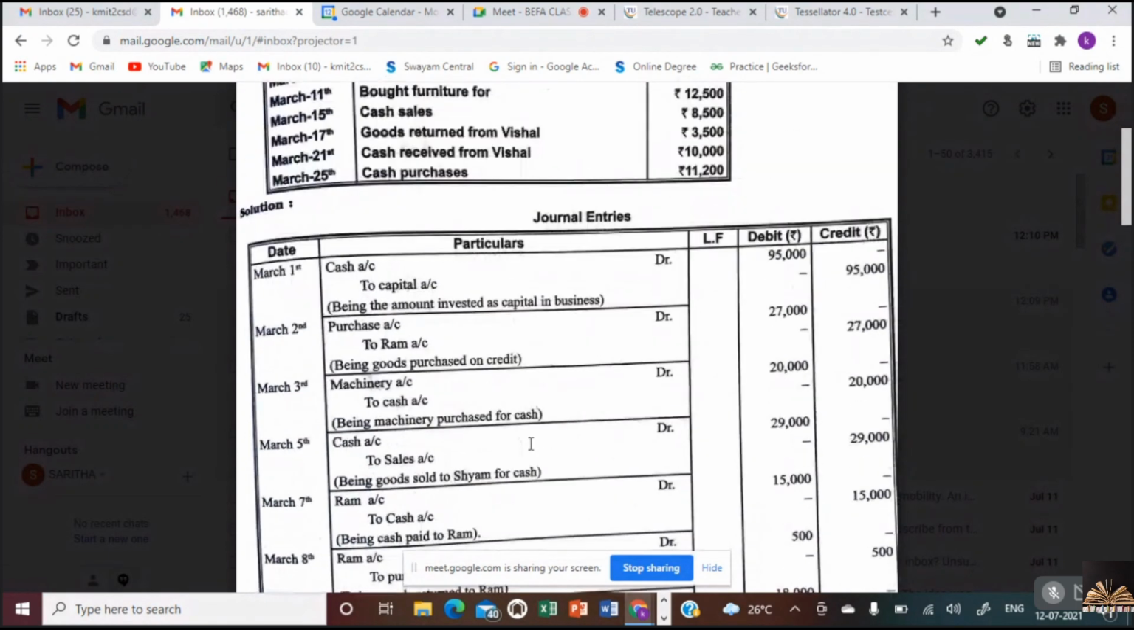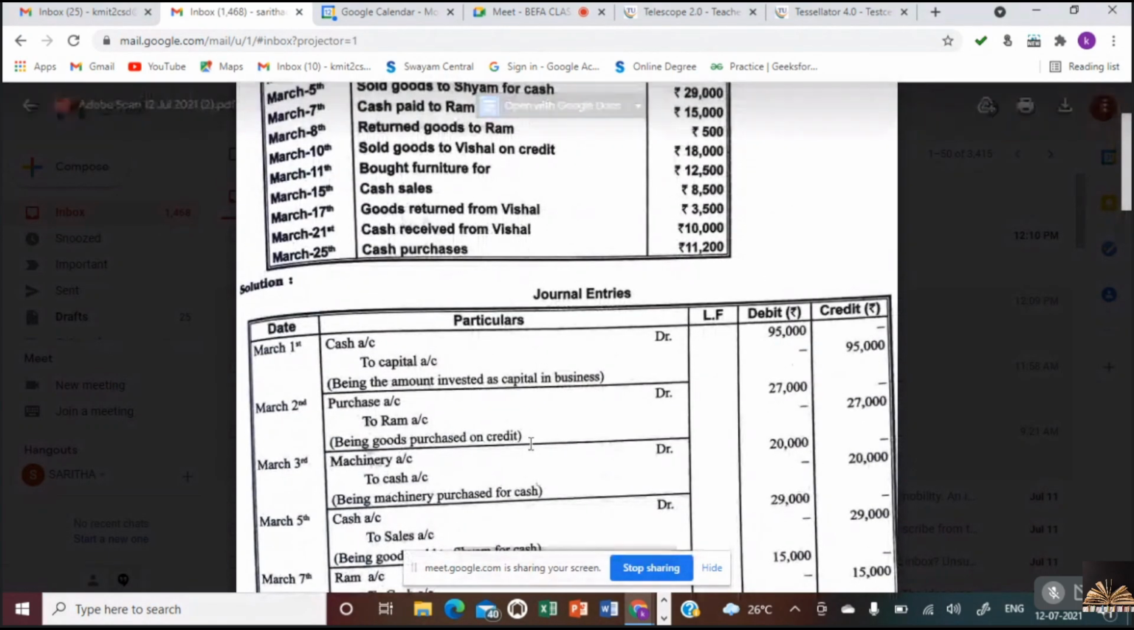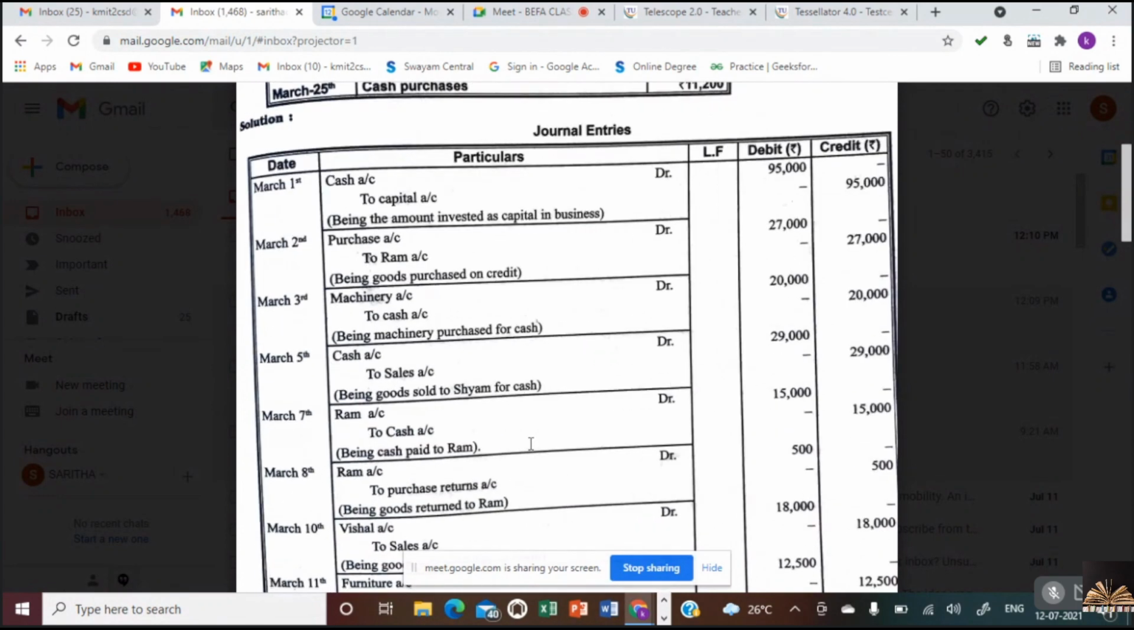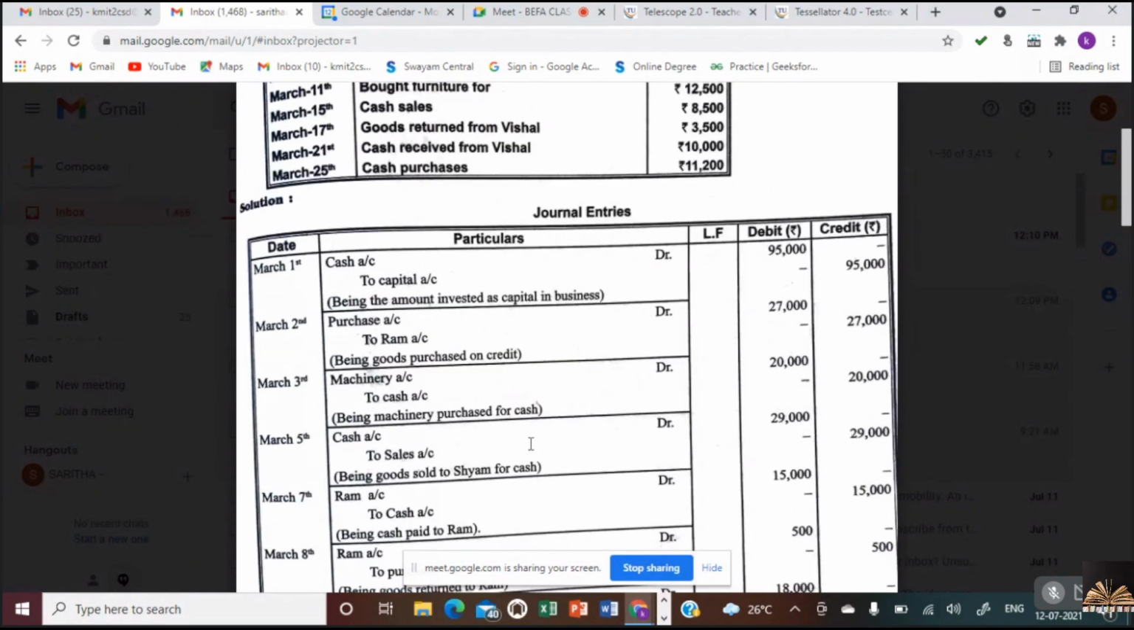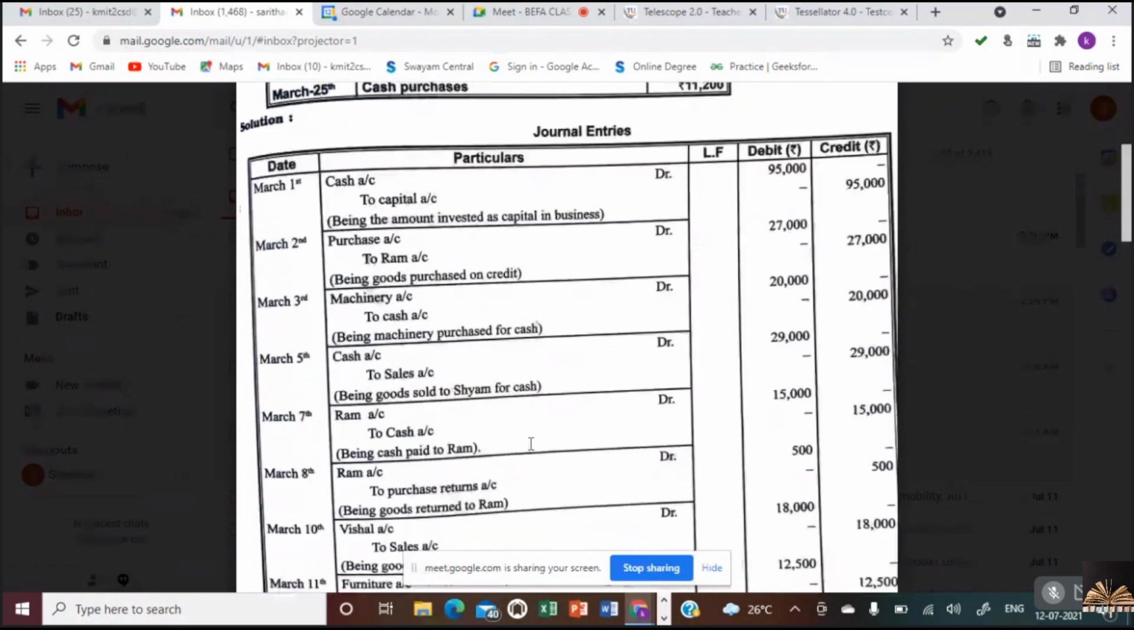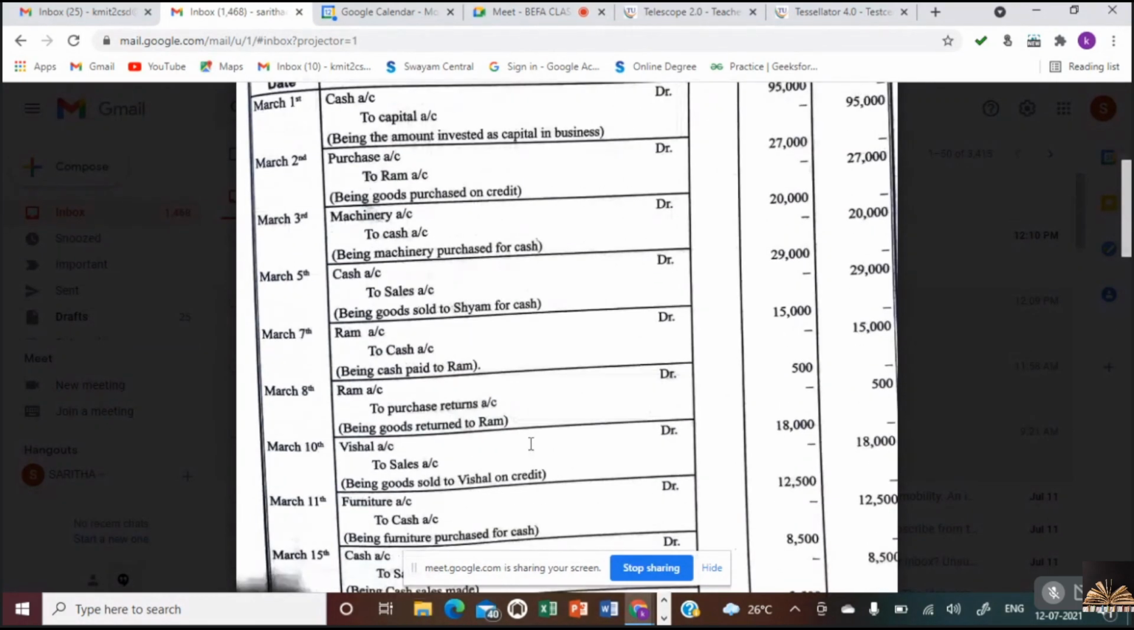Okay. Now the next entry is return goods to Ram, rupees 500. So what would be the entry? We have purchased and we have found certain defects and we have returned goods to Ram. Is this clear, Nana? మనము గూడ్స్ రామ్ నుంచి పర్చేస్ చేసాం క్రెడిట్ లో కానీ ఏమైంది వన్స్ we have received the goods, we have identified certain defects of worth rupees 500 so we have returned him. Okay, so we have returned him.